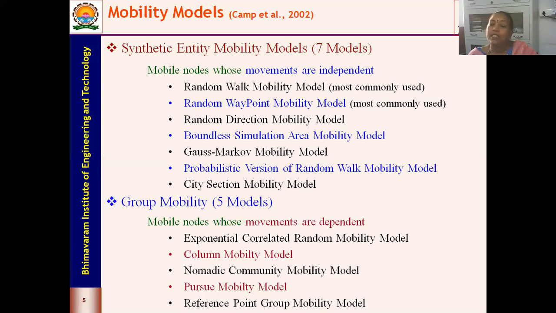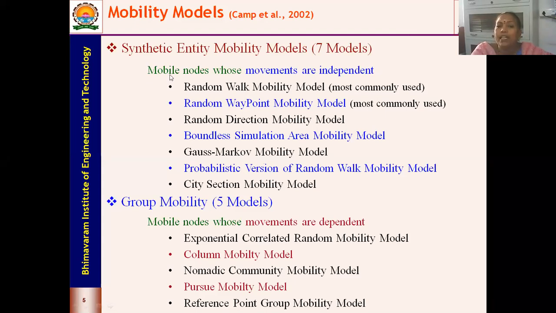So that means it depends upon the past history. It can also be influenced by your neighbors or the neighboring nodes. In this particular session today, I'll be dealing only with the synthetic entity model. The first 5 models, I'll be explaining to you. And for the remaining models, you can get an idea from this camp paper.